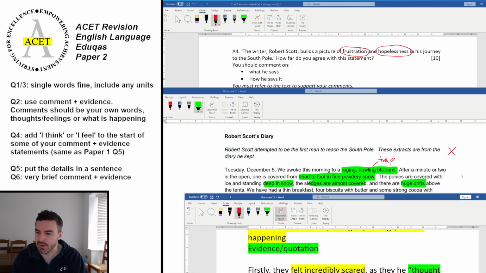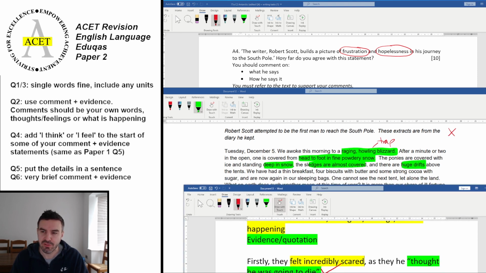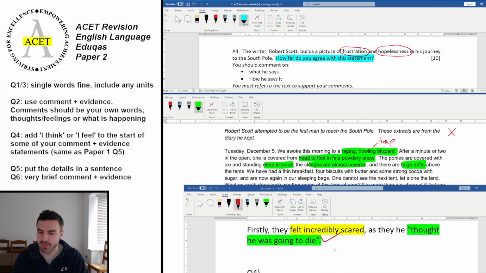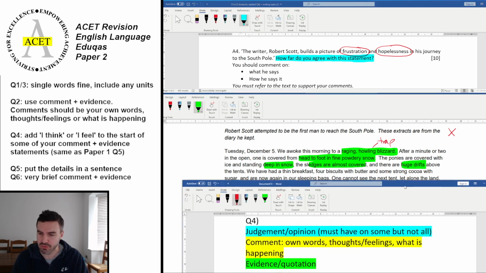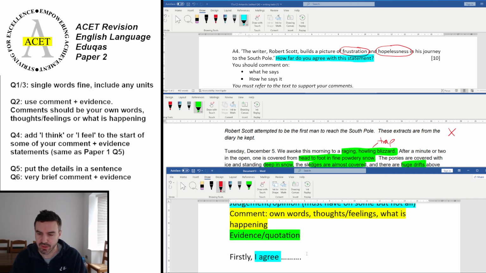Now, do remember that when you're doing question 4, this is about how far do you agree with this statement. I'm just going to highlight that at the top there because we always have the idea of a judgment in question 4. So if I just scroll up and make that fit in, there we go. So you're going to put a judgment or an opinion. Now, you don't have to do this on every comment and evidence, but you're going to do it on some, and it's really a good idea to do it on the first one.